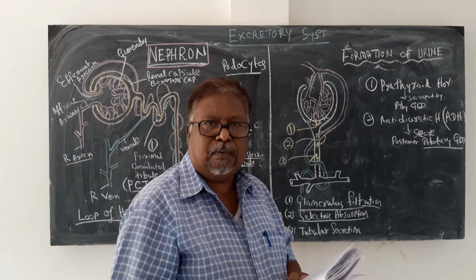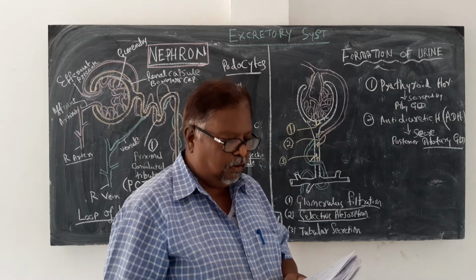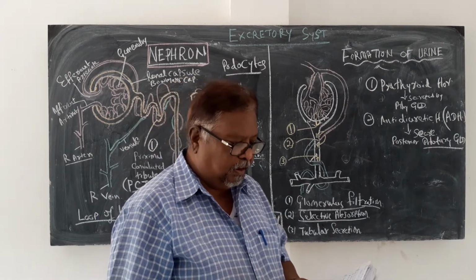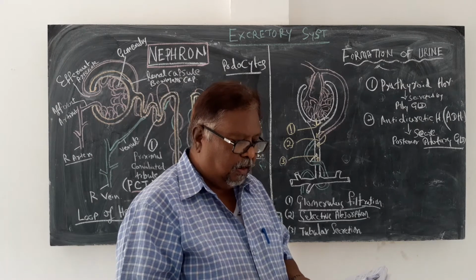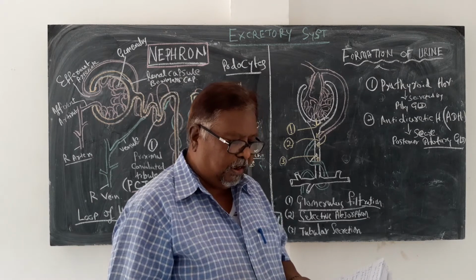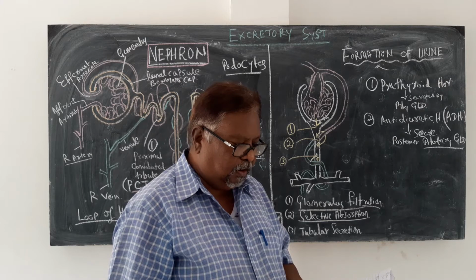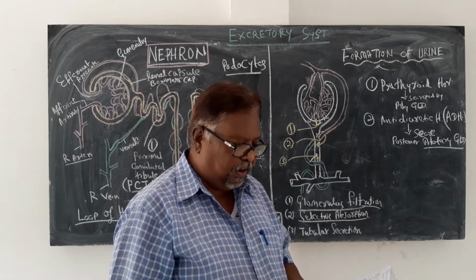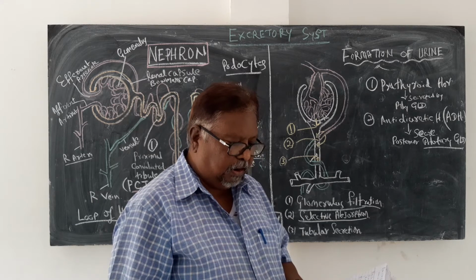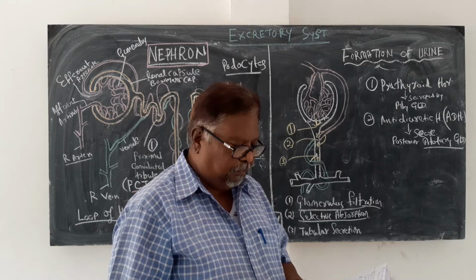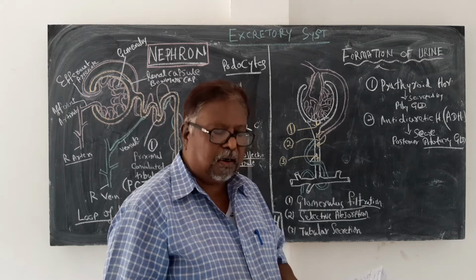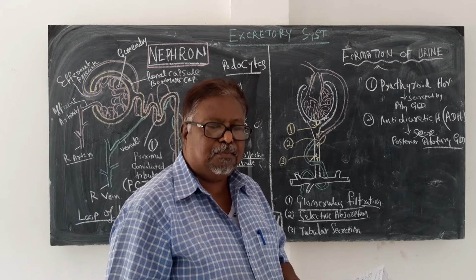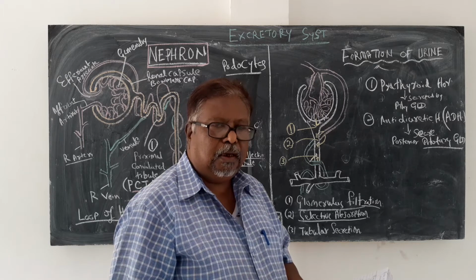which is thrown into the bloodstream, and that comes to the DCT or collecting tubule, and here it helps in the selective reabsorption. This ADH, secreted by the posterior pituitary gland, increases the permeability of the DCT wall and collecting tubule walls, which helps in increasing water reabsorption. So water reabsorption is